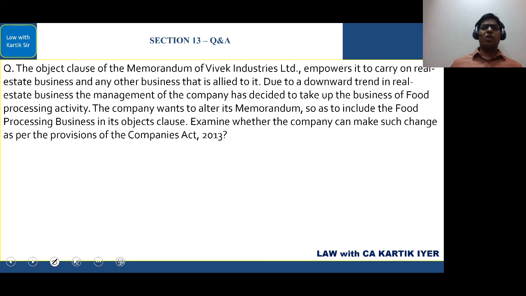First of all, can they alter the memorandum? The answer is yes, and this is directly related to the provisions of Section 13. If you know Section 13, this is a very easy question for you to tackle. Very simple.